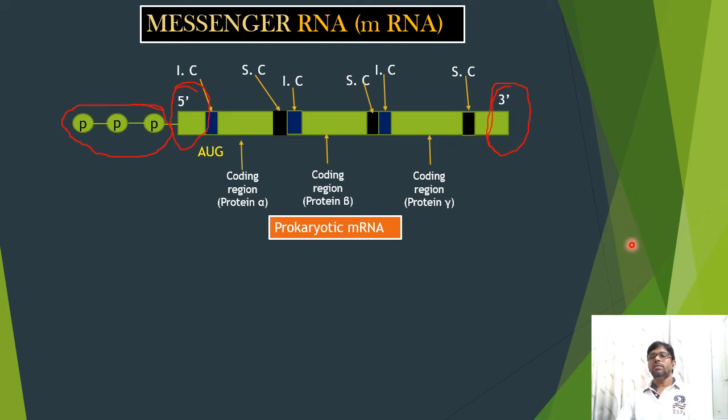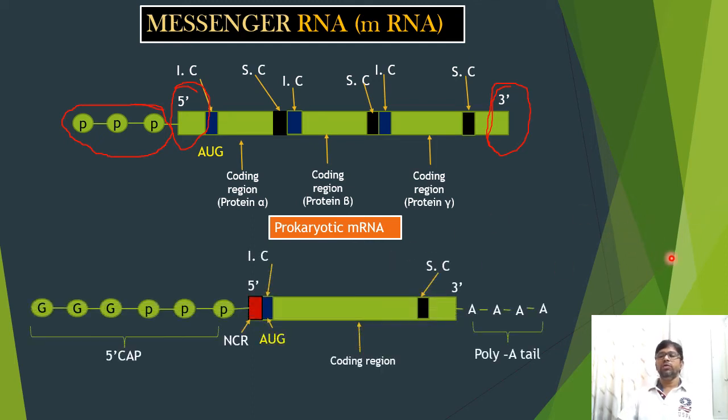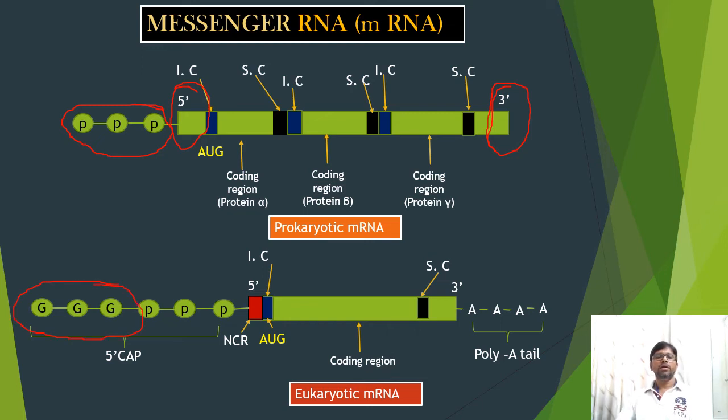Let us come to the eukaryotic mRNA. Eukaryotic mRNA has a cap at the 5' end. A triphosphate group is also present, like in prokaryotic mRNA, and a non-coding region or leader sequence is also present at the 5' end.